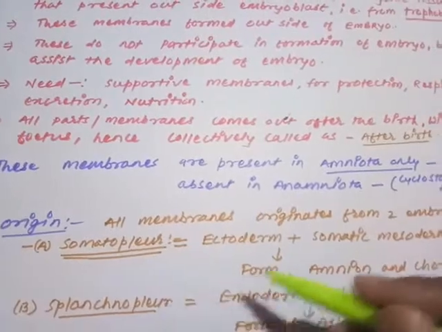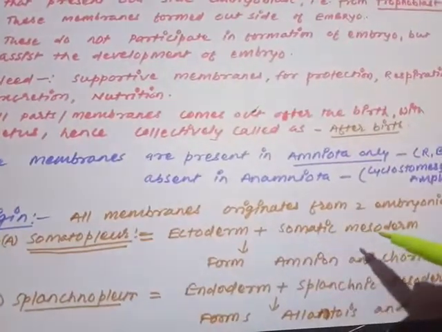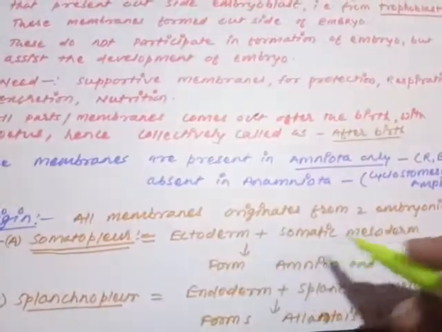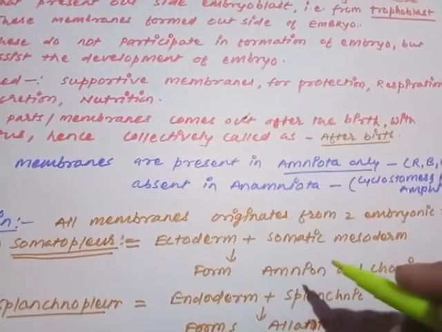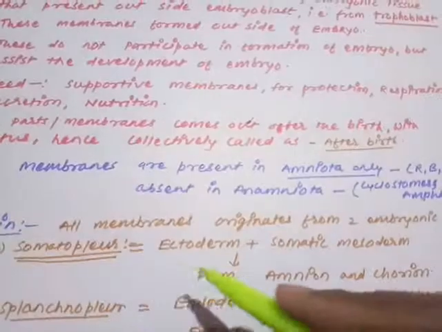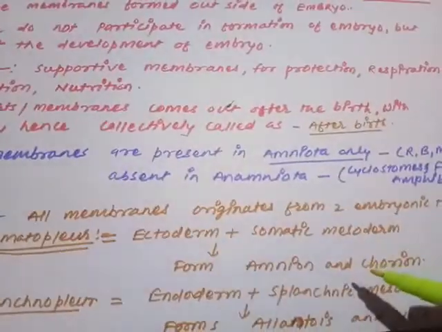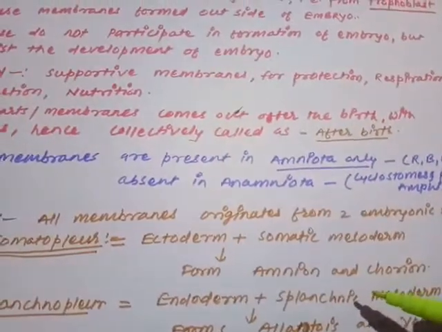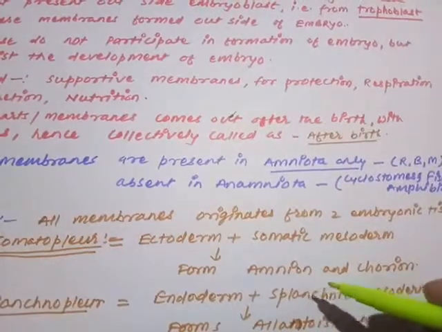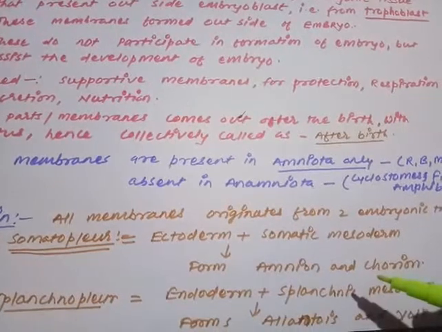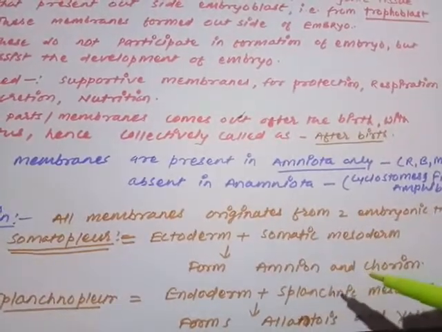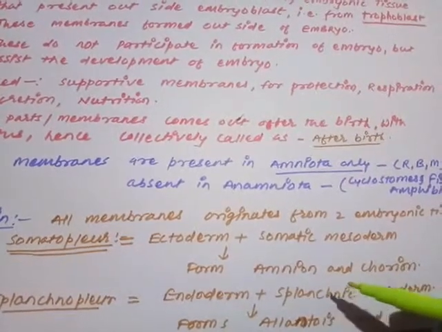Somatopleure means the ectoderm plus somatic mesoderm. The ectoderm and somatic mesoderm together combine to form a tissue that is called somatopleure. Somatopleure means the ectoderm and somatic mesoderm combine to form the tissue that is known to originate the amnion and chorion. Two fetal membranes are produced from the somatopleure, meaning ectoderm and somatic mesoderm, and they are the amnion and chorion.